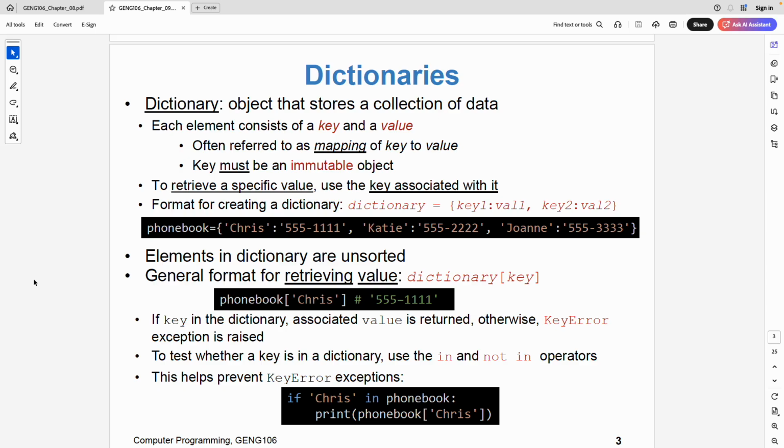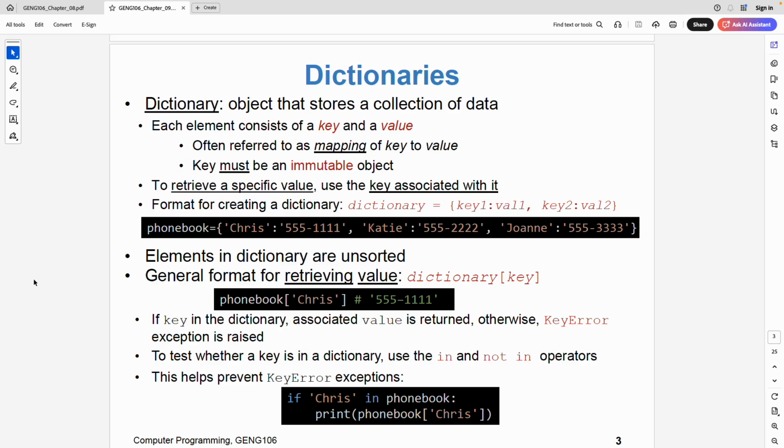I can keep those kinds of pairs, and then put them in a list. But then I'll ask, what was the phone number of Mujahid? How could I find it in a list? I have to iterate over all the items in that list and check whose name is Mujahid. Once I find it, I can get the phone number. But I have to do this process all the time.